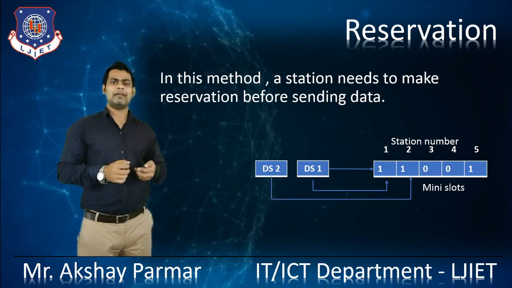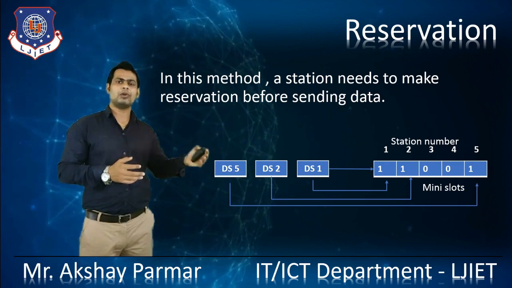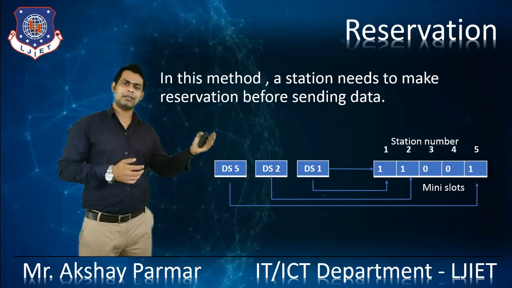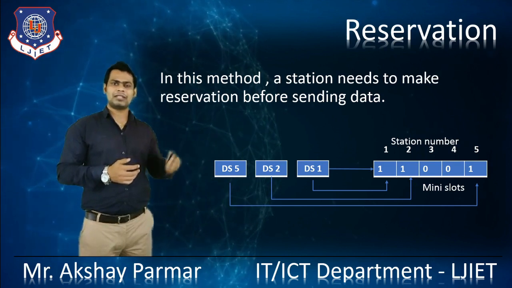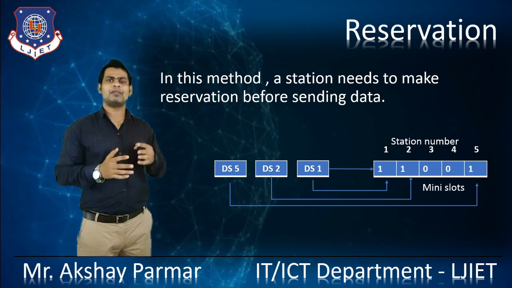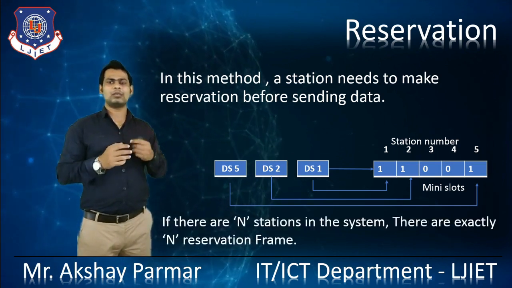Likewise, data slot 2 and data slot 5 correspond with the mini slots in which we have reserved the slot. The rest of the stations can't send data because they haven't reserved their slot. That's how the reservation technique works.